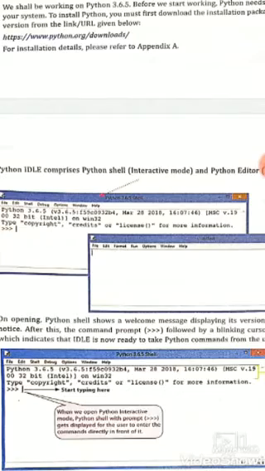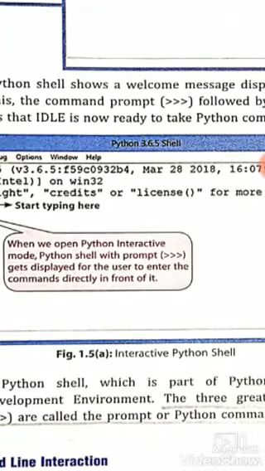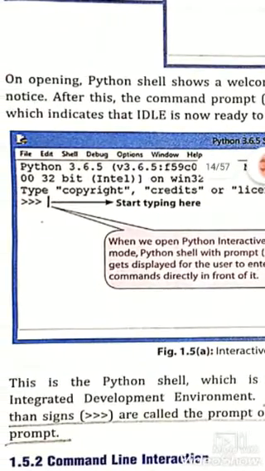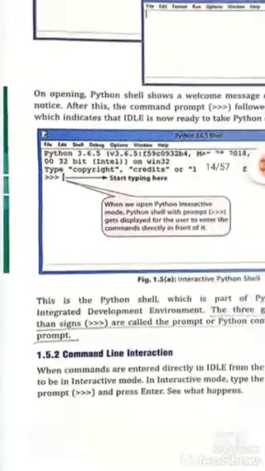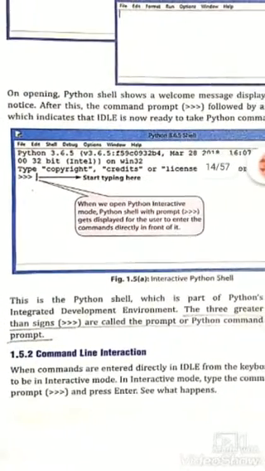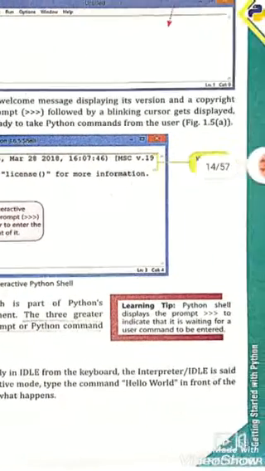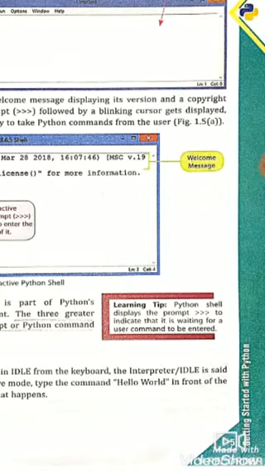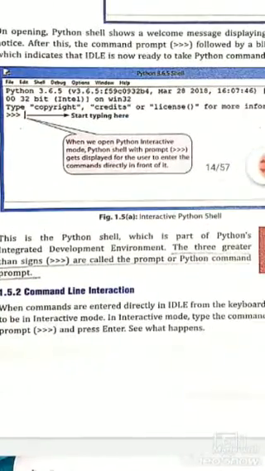When we open Python interactive mode, the Python shell with the prompt of three greater than signs gets displayed for the user to enter the command directly in front of it. We can type a command here and it immediately gives the result in the output console. This is the Python shell, which is a part of Python's integrated development environment. The three greater than signs are called the prompt or Python command prompt. Learning tip: the Python shell displays the prompt to indicate that it is waiting for a user command to be entered. So the sign shows that it waits for your command.